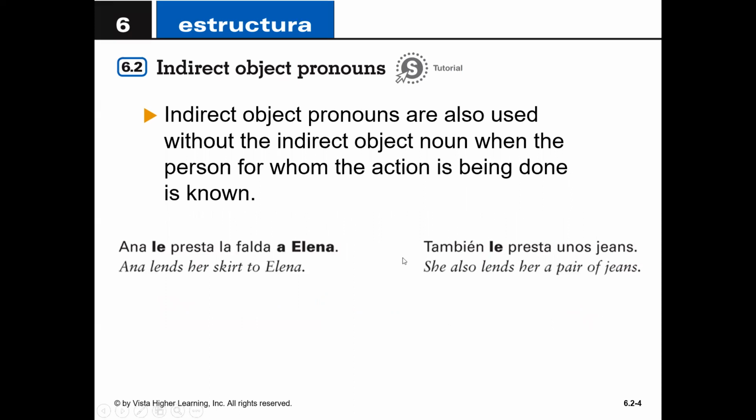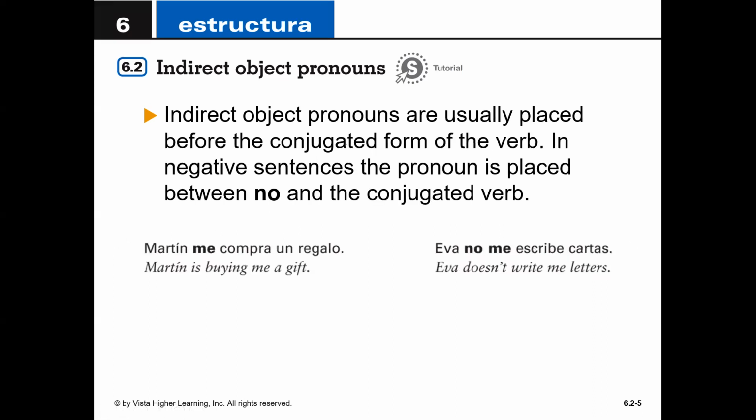You can use it without the noun when it's clear who the person is. For instance, in the beginning of a conversation, you may say something like, Ana le presta la falda a Elena. Now we've established that we're talking about Elena. In the same string of thought, you could say, también le presta unos jeans. Here we don't have to say a Elena again because we know that this le is referring back to Elena. But typically at the start of a sentence or conversation, you would double them both: le, and then a whomever the person is.